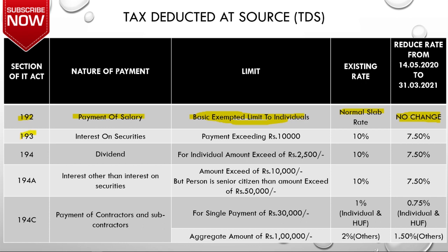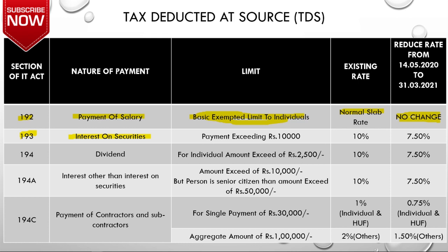The next is Section 193. So when will it be applicable? It will be applicable for the payment of interest on security. What do you mean by interest on security? When the company has issued debentures, preference shares, that kind of security, and if they are paying interest on such security, then Section 193 comes into play.